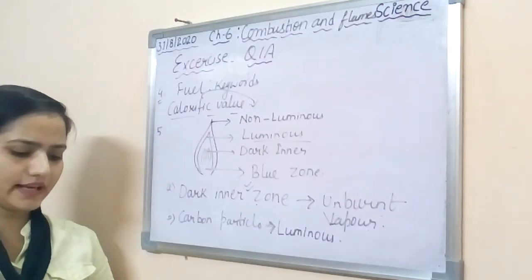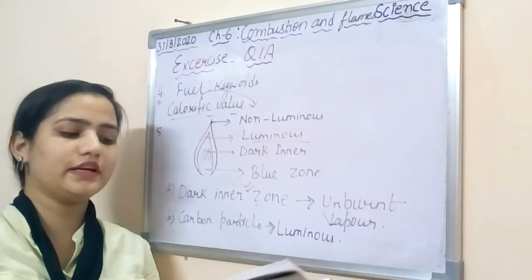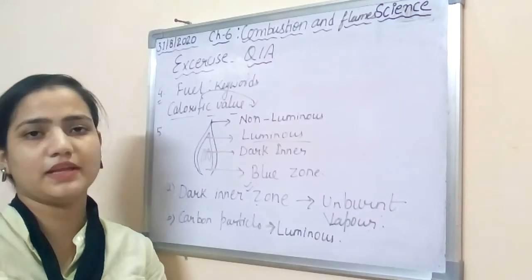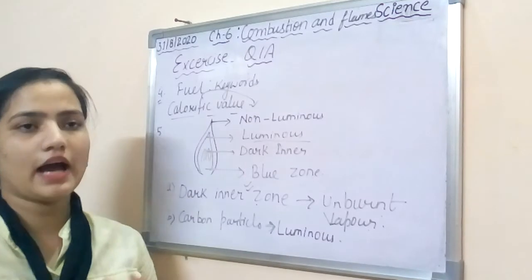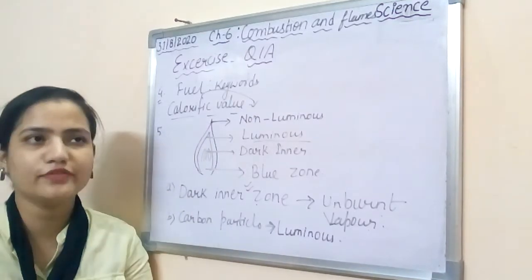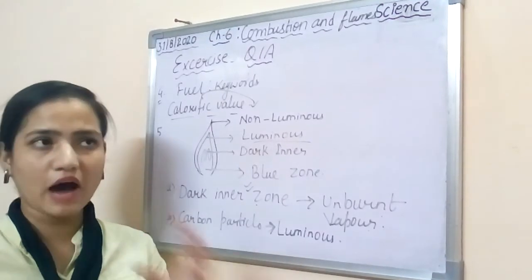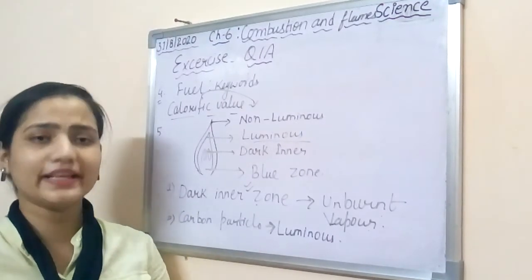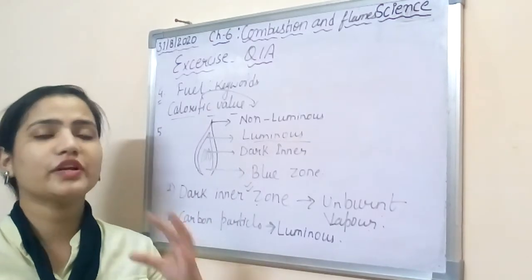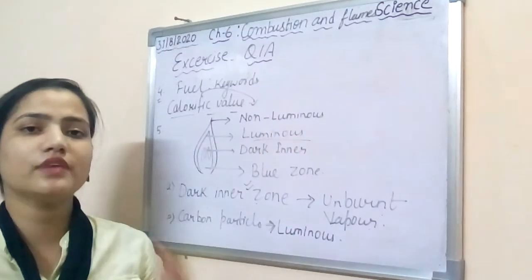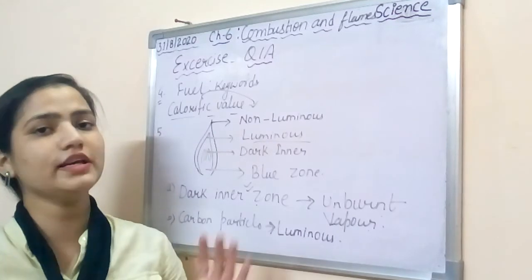Now let's come to the next question: how has the use of CNG in motor vehicles reduced pollution in big cities? Explain. As you all know, if you use CNG instead of other fuels, CNG produces a very small amount of harmful gases. It is very light in weight, and the pollutants coming out into the atmosphere when it combusts do not pollute our environment. That's why CNG is a good option for big cities.